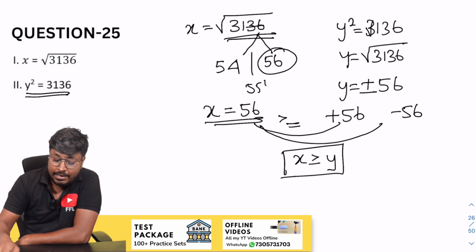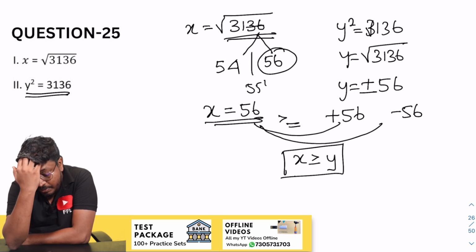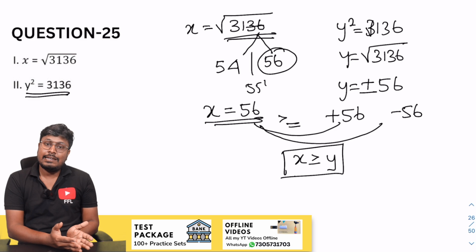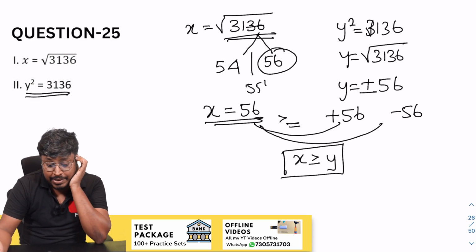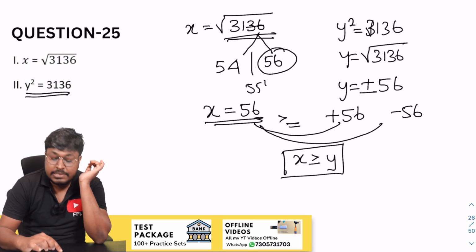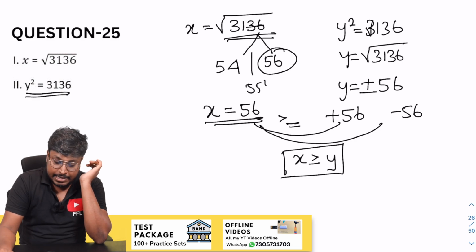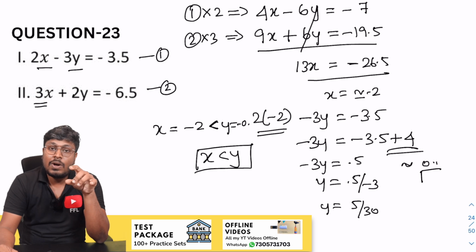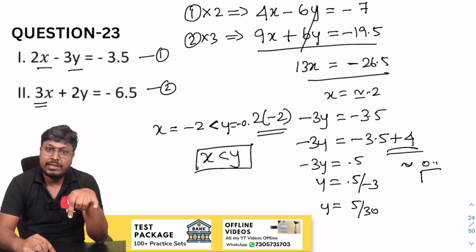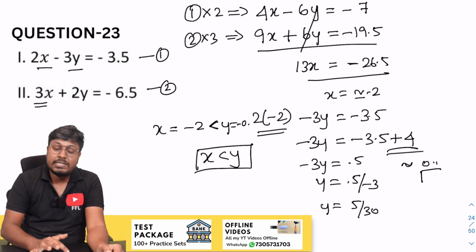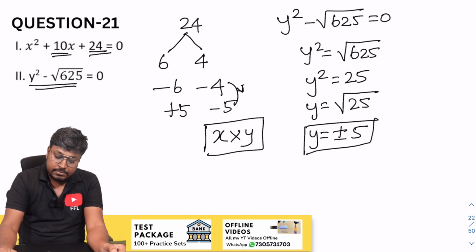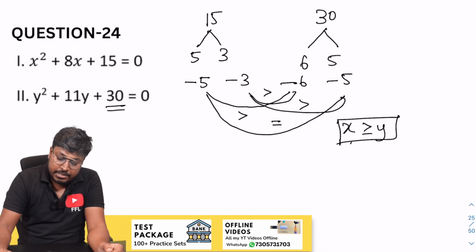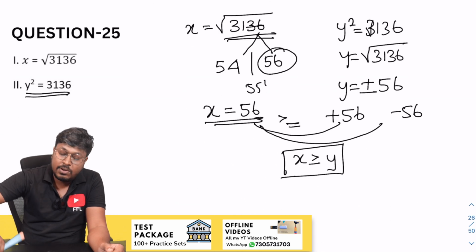So important area. Remember one thing, some equations contain square roots, cube roots, surds and indices, right? Out of the first 25 questions, you can see this question is on square root, right? And 2 questions back we solved a question based on simultaneous equations in a single equation itself which contains x and y, right? And this part alone is important, right? So the answer for question number 25 is x greater than or equal to y.